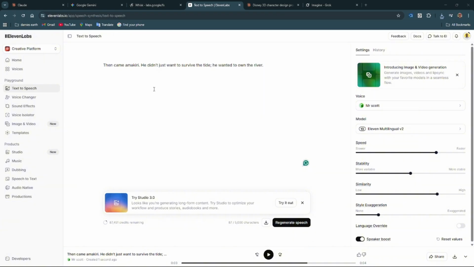Amakiri. Did I make a mistake? Amakiri. So let me see. He wanted to own. Then came Amakiri. He didn't. Okay, let's remove the I there because AI doesn't know how to pronounce it that way. So let's remove this and generate again. Let's see if it's going to pronounce it well. Then came Amakri. He didn't just want to survive, he did it well.